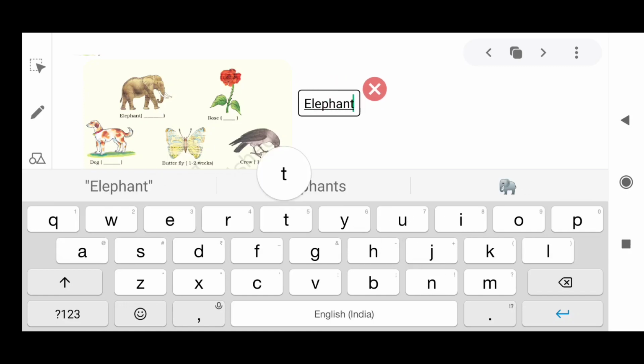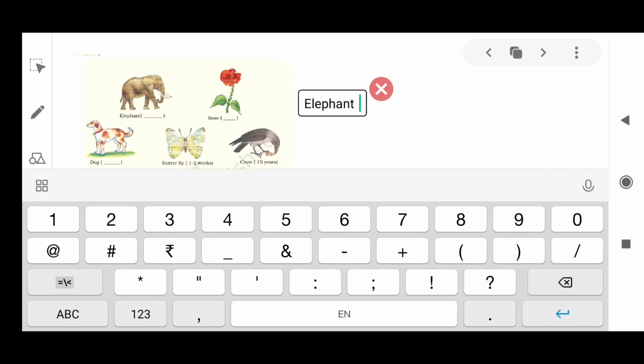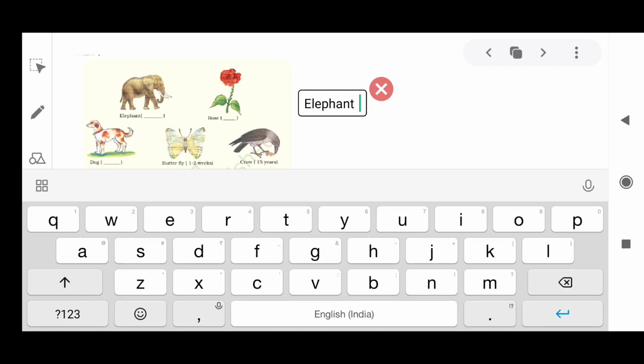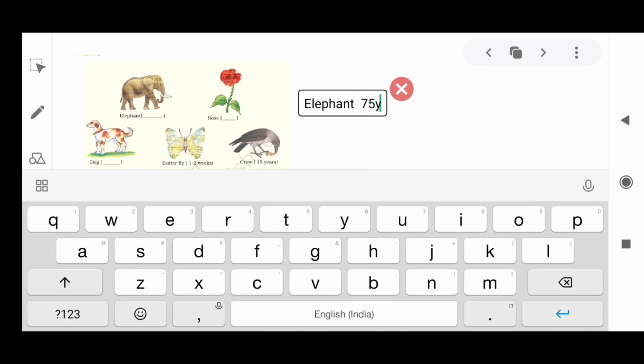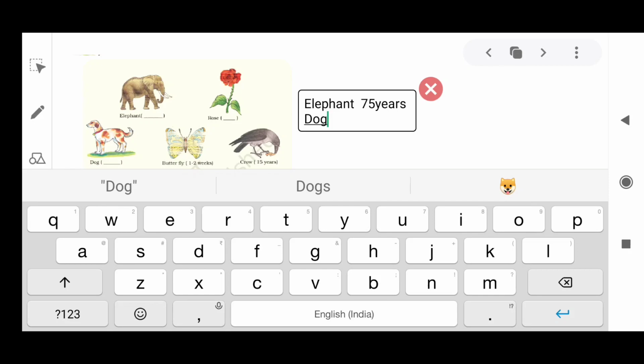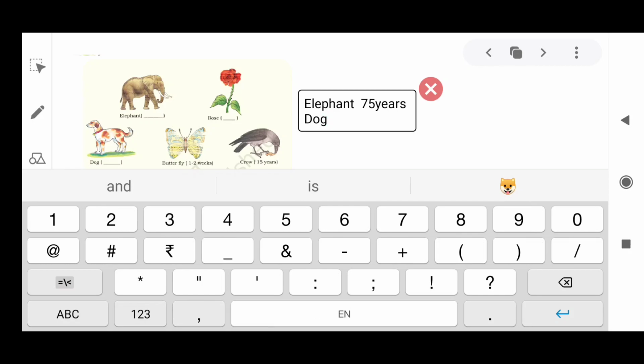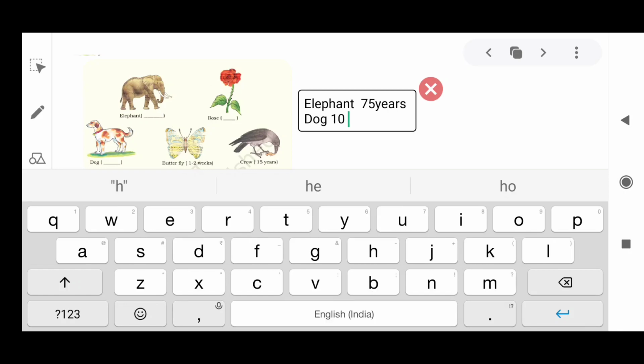In your book, on the second page, the lifespans of some different organisms are discussed. So let's see over there. There is an elephant shown. I have already discussed the lifespan of an elephant. It is nearly 75 years, so you can note it down. The lifespan of a dog is from 10 to 15 years.